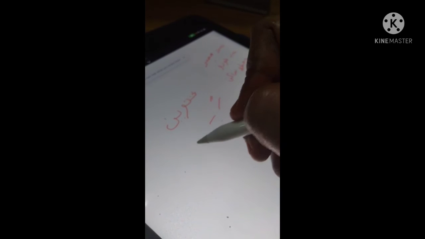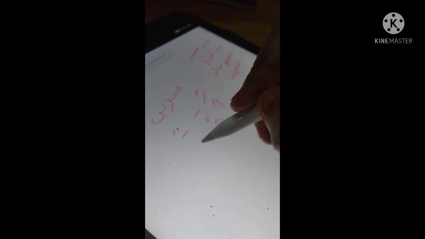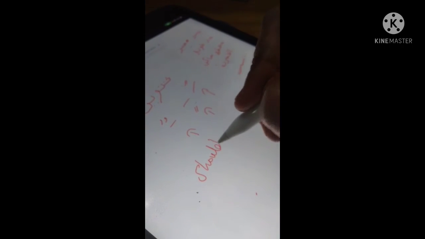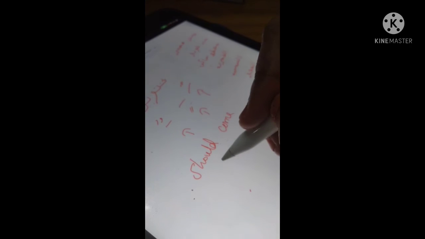Okay. Next word will be tanween. Tanween means three types of tanween are there: Fathatain, Kasratain, Dammatain. This tanween should come at the end of the letter.